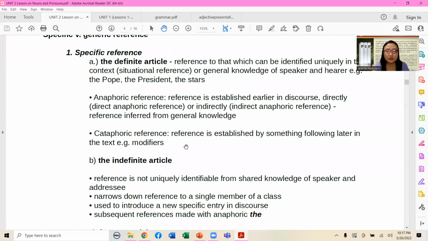Cataphoric reference is established by following later in the text. Examples of which are modifiers. So sometimes the anaphoric ones would also be experienced with the usage of the determiner that.